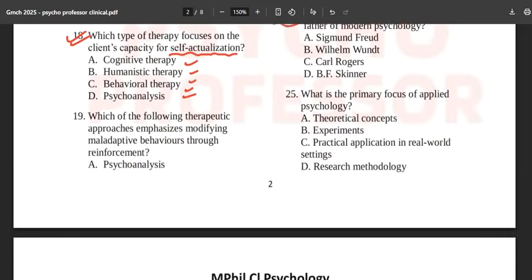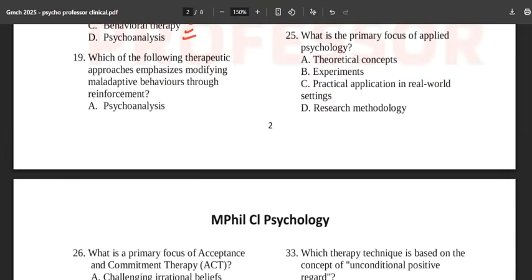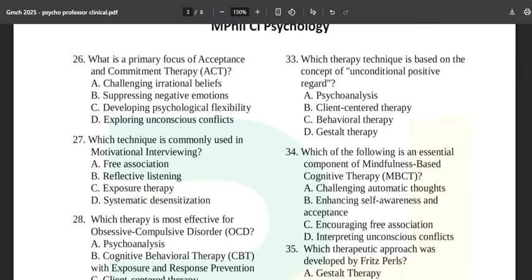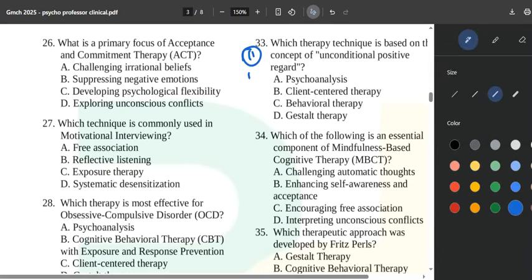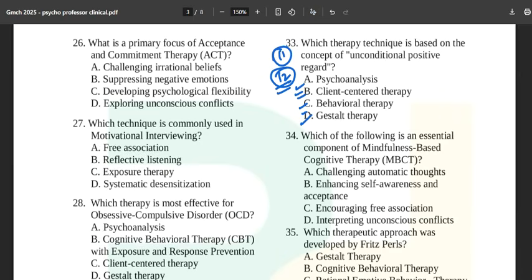And this Wisconsin one comes from the F book. What is the primary focus of applied psychology? You guys are smart, you will not mark these questions incorrectly. Which therapy technique is based on the concept of unconditional positive regard? Even a 12th class student can mark this particular question correctly. And if you have missed this, then 100% you are not going to get selected, if you have missed this question number 33.